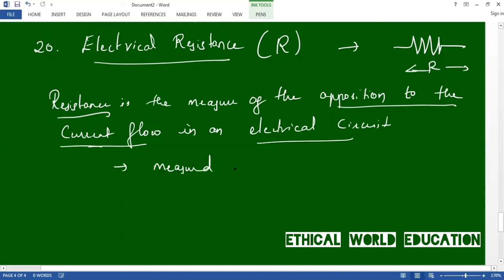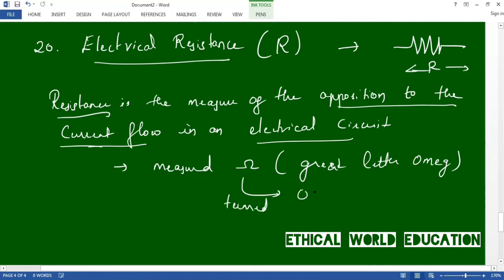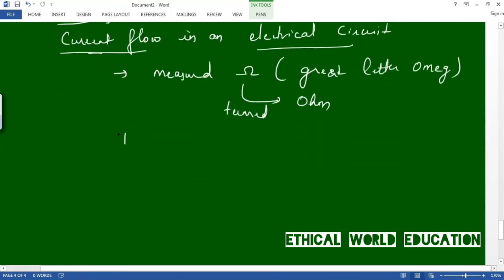Resistance is measured in ohm. This is the Greek letter omega. This is termed as ohm symbol. We can also represent it by Ohm's law: I is equal to V by R, where R is equal to V by I. This is the formula of